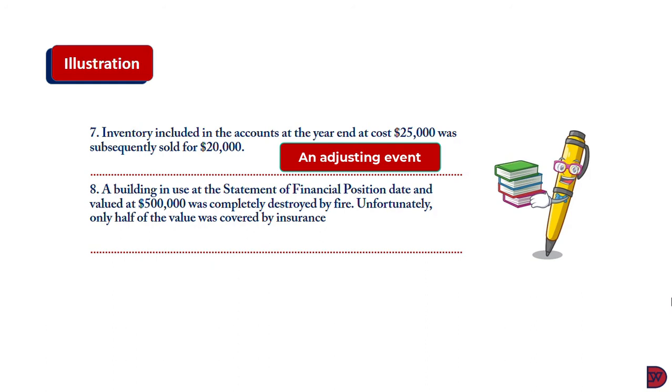Lastly, a building in use at the statement of financial position date and valued at $500,000 was completely destroyed by fire. Unfortunately, only half of the value was covered by insurance. Here, the fire occurred after the reporting date. I don't know which condition this information is going to point to prior to the year end. So this is non-adjusting. However, the building that has been burnt is material and the recovery of only $250,000 should be disclosed in the financial statement.